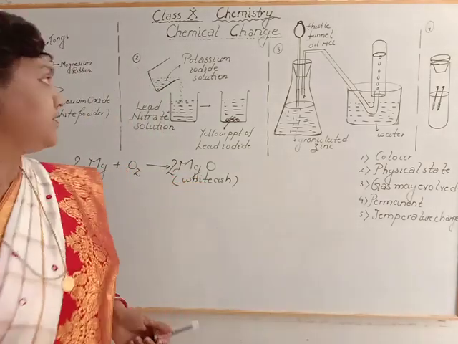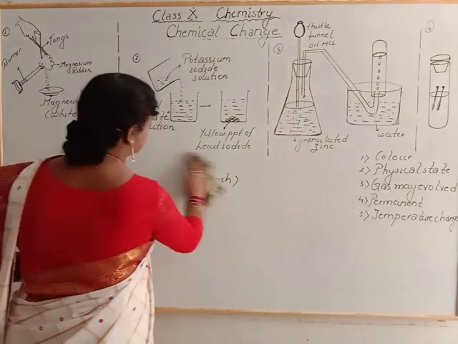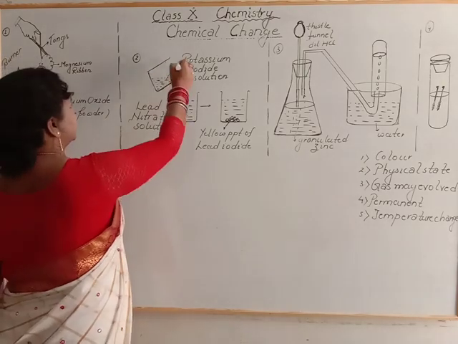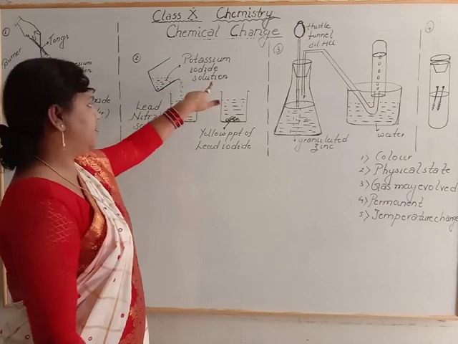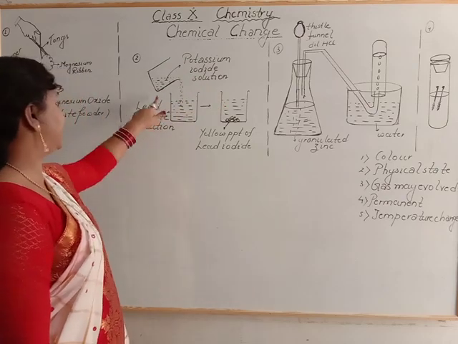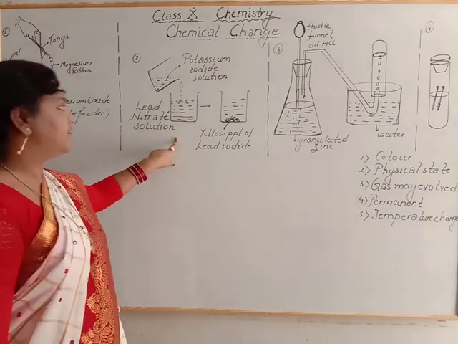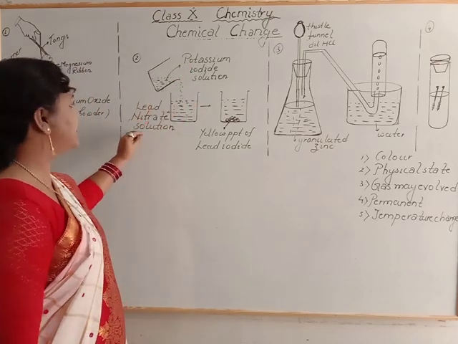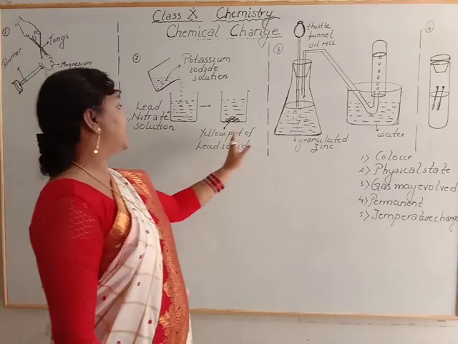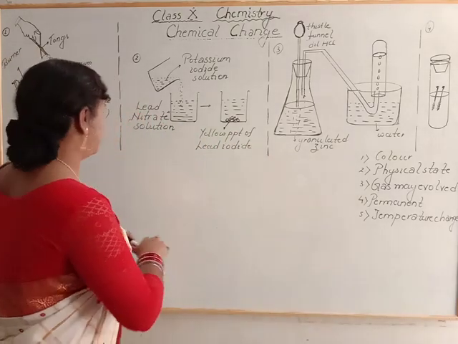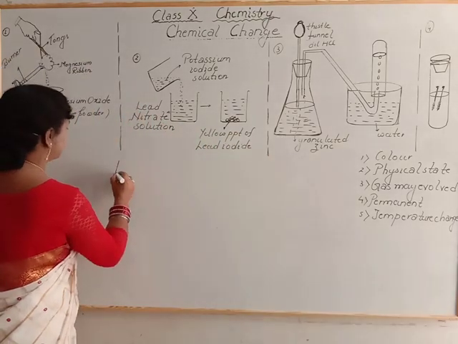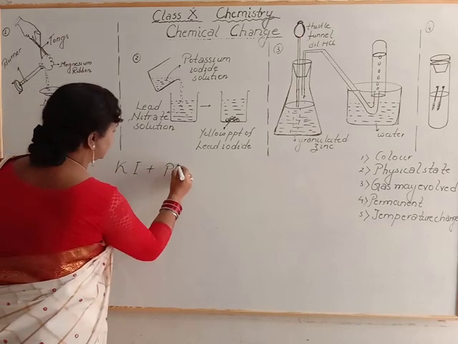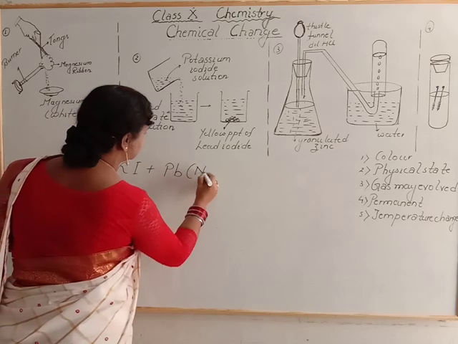Now see the second activity. Now in second activity, in one beaker we will take potassium iodide solution. In second beaker we will take lead nitrate solution. Now what will happen? When we will mix this potassium iodide solution and lead nitrate solution, we will get yellow precipitate of lead iodide. Now see how it happens. Potassium iodide plus lead nitrate.